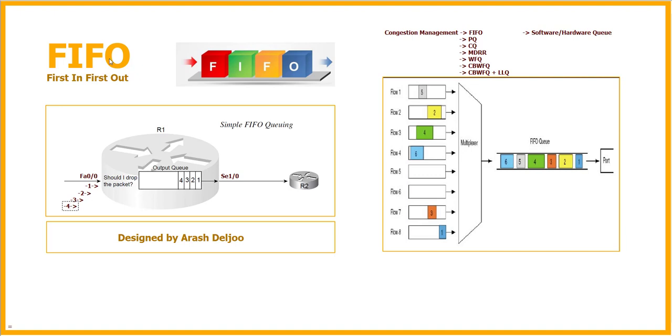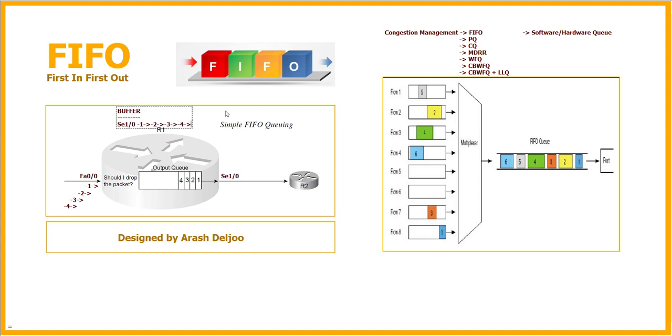Actually, if you want to know the fact, in the router we have a buffer or a memory. Let me write here, this is the buffer, the memory of the router. Here we will have all of the packets for all interfaces. For example, here we have the traffic of serial 1/0. The packets are packet 1, packet 2, packet 3, and also for example packet 4.